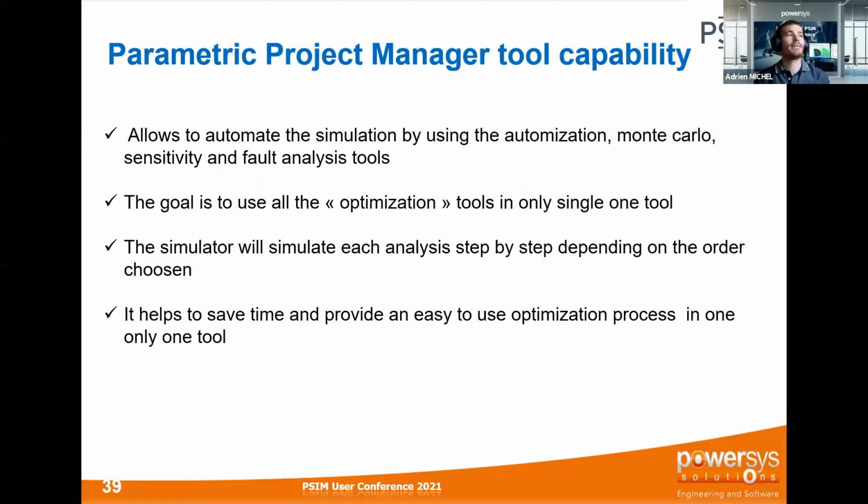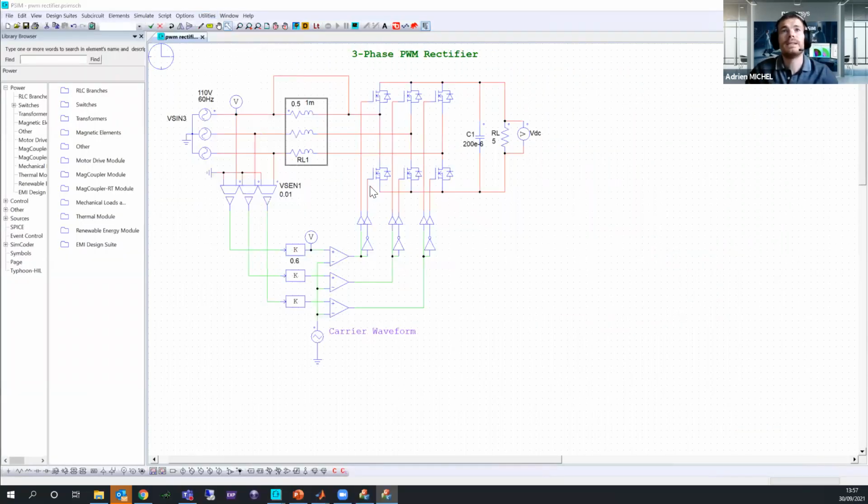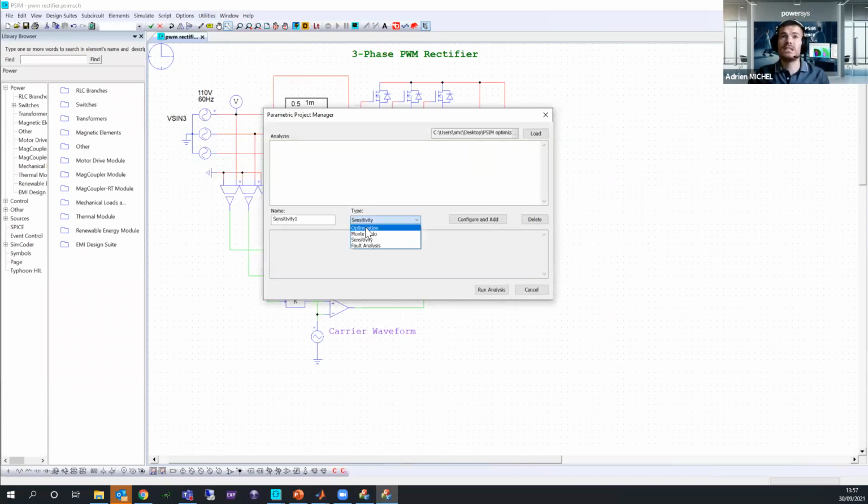So this part is a tool also, which allows the users, basically, it is a parametric project manager. This tool is the combination of all the sensitivity, Monte Carlo, fault and optimization. So it means what I have shown you since the beginning, you could use all those tools in an all-in-one tool, and then you can make those simulations step by step. So you can have all your simulations, all your robustness analysis if you want.